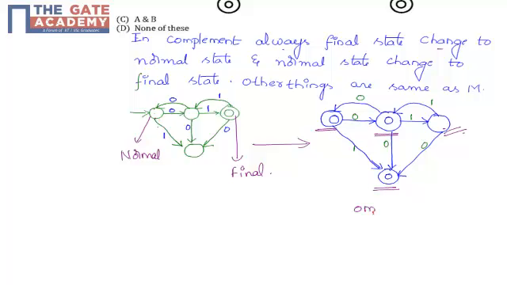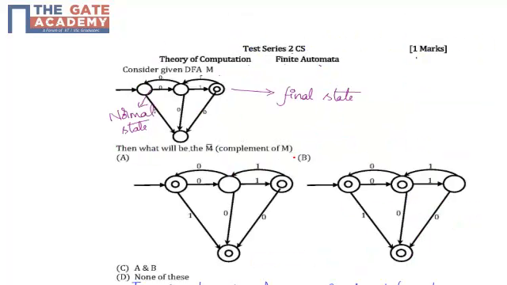It is nothing but the complement of M, that is M bar, which is nothing but option B. Answer is option B.